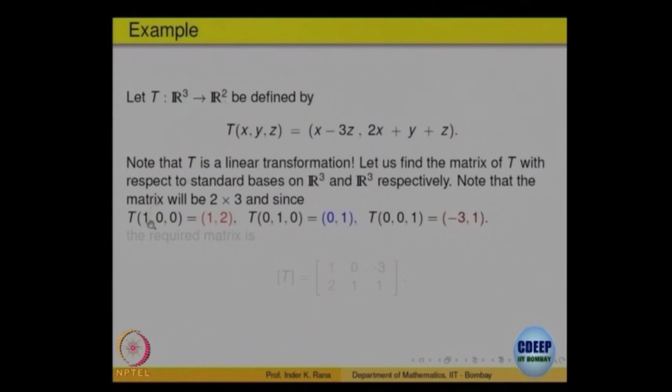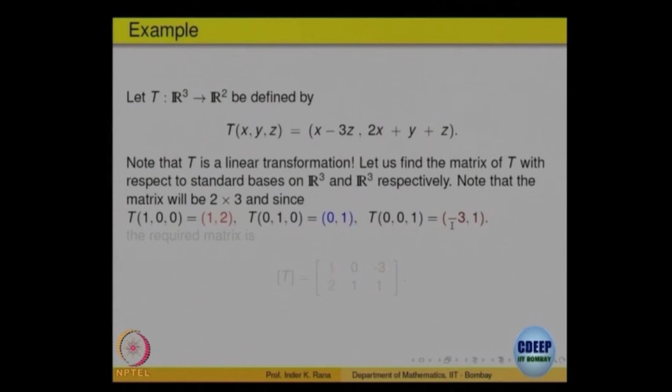So, let us take the first basis vector in the domain R3, 1 0 0, and find out its image according to this formula, that is the definition. So, x is equal to 1, y equal to 0, z is equal to 0. That gives you T of 1 0 0 is 1 2. Similarly, T of 0 1 0 by this definition is 0 1 and T of 0 0 1 is minus 3 1.